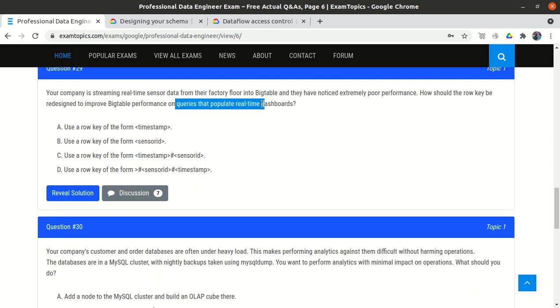on querying. We have stored the data, but when we are querying Bigtable for the real-time dashboard, we see that the query is taking so much time. So how can we improve the query? Bigtable generally stores the data in the form of key and value. That's why it is mentioned how the row key should be improved, how you should redesign.